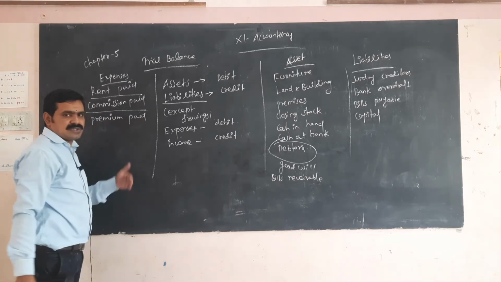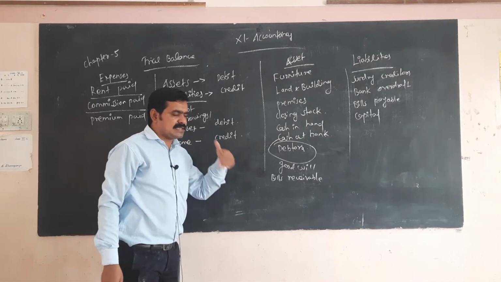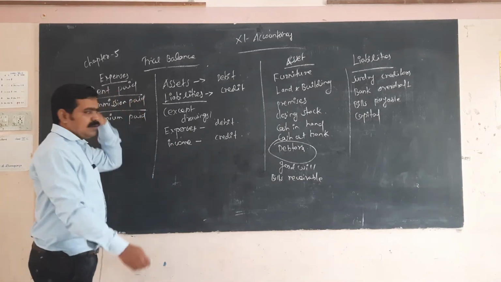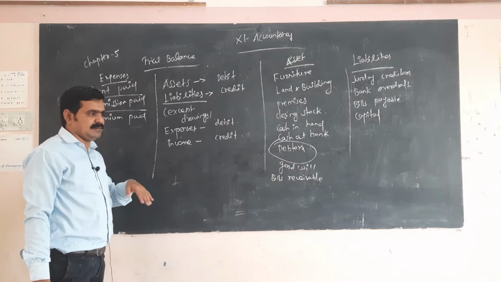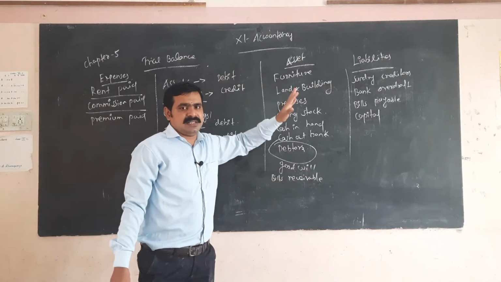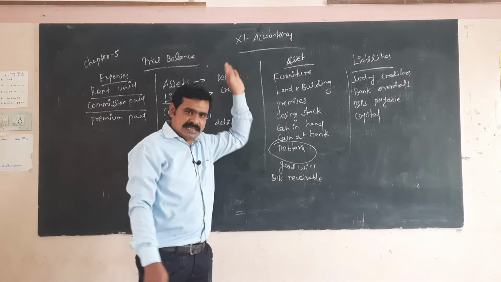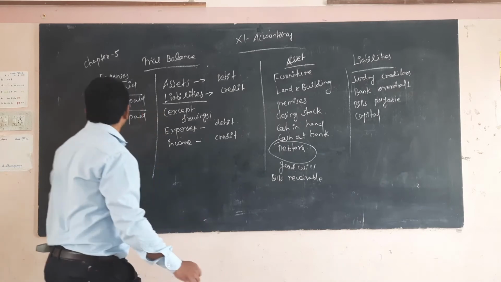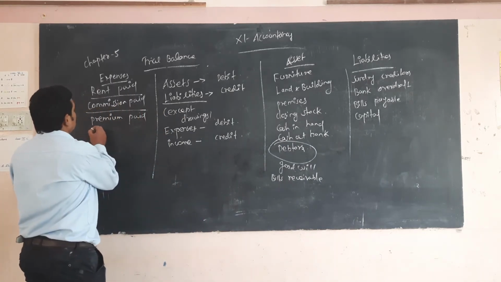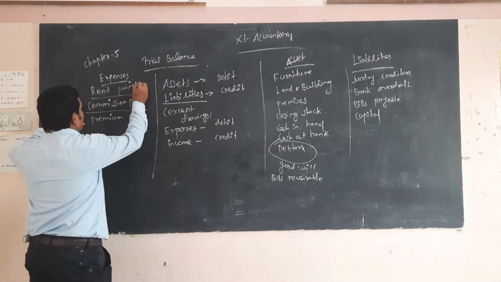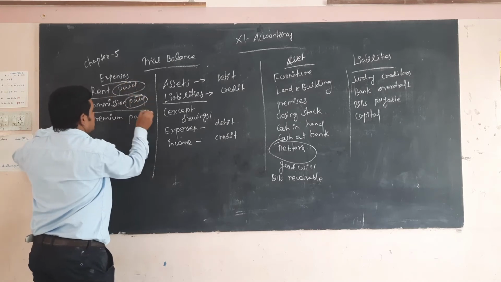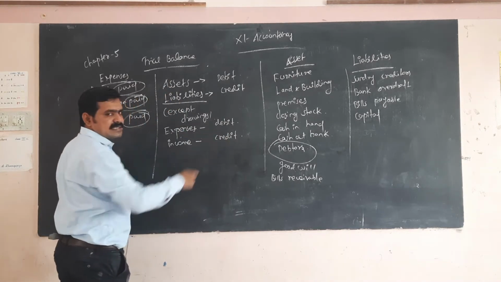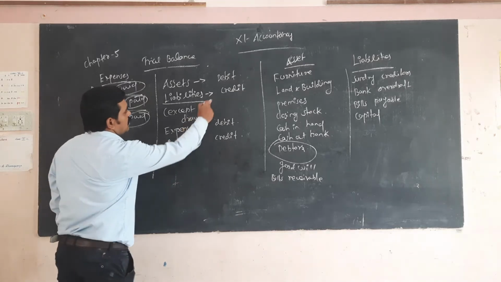You paid some insurance to the insurance company, so that is also an expense. In case the insurance company receives it, that is income. Rent received, commission received are income, and received amounts come under the credit side in the trial balance. All the paid items come under the debit side. All income comes under the credit side. Drawings come under the debit side.